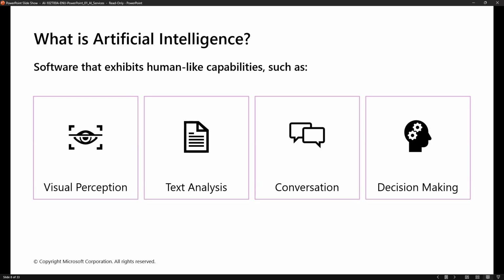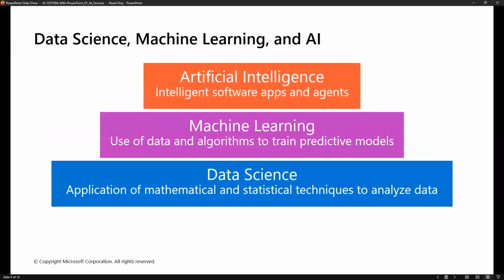That software, it has capabilities the same as a human exhibits, and that is how we are getting the same capabilities. And next are the differences we'll try to understand here. So data science, machine learning, and artificial intelligence. These are very commonly heard nowadays, and the differences we'll try to understand here.